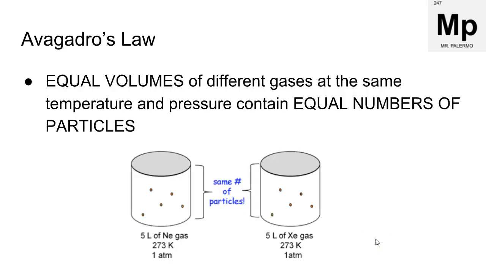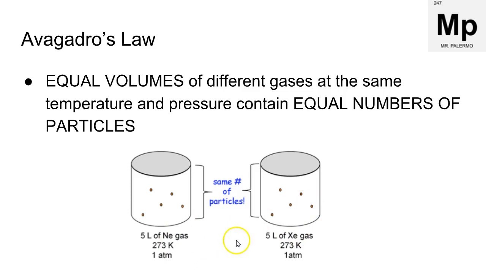Avogadro's law looks at equal volumes of different types of gases at the same conditions, the same temperature and pressure. And what he said is that if we have the same conditions, we'd have the same number of particles no matter what the particles are. So for example, I have 5-liter containers here at the same temperature and same pressure. But here I have neon gas and here I have xenon gas.